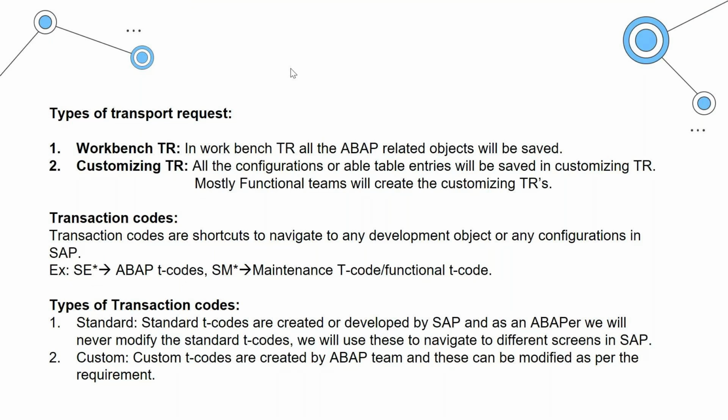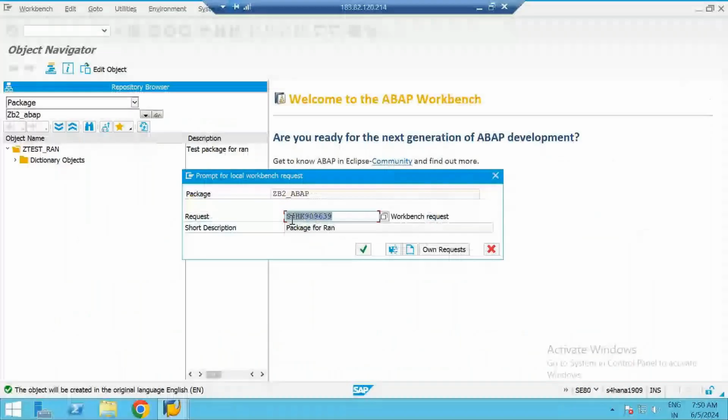A customizing request is something in which system configurations and system or table data will be saved. We as ABAPers will always use workbench requests, and functional consultants will always use customizing requests. That's why even here, when I'm trying to create the package, you see a package is an ABAP object, a workbench object. So it is asking for a local workbench request, which is nothing but a TR.